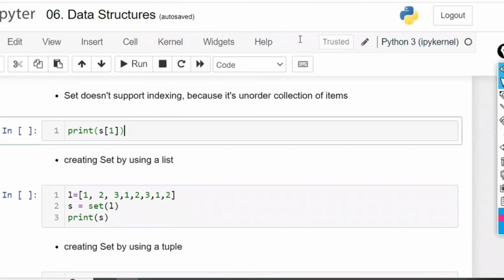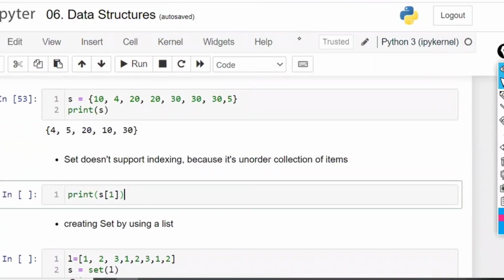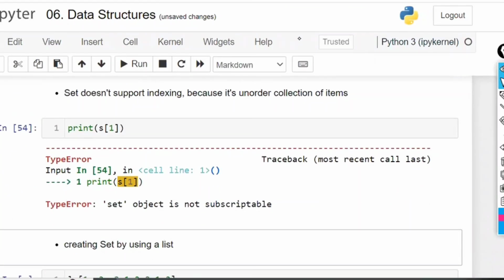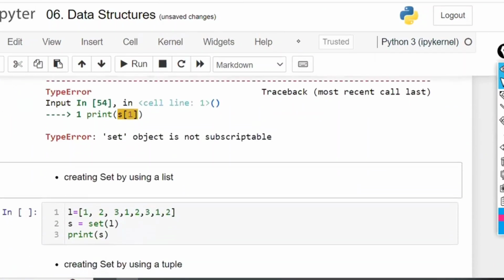Next, if you ask print of S1, it is not going to support indexing, because sets are not subscriptable. The reason behind that is that a set is an unordered collection of items. There is no order for that. That is the reason.